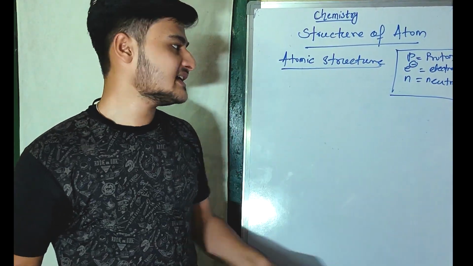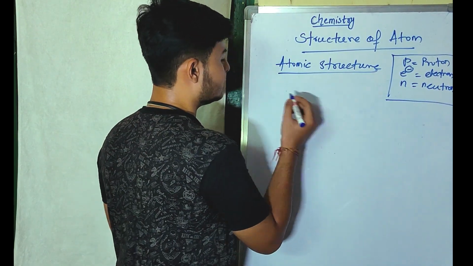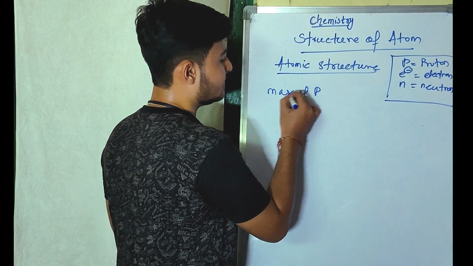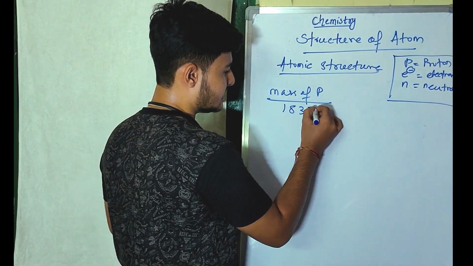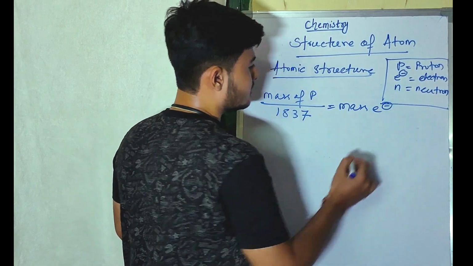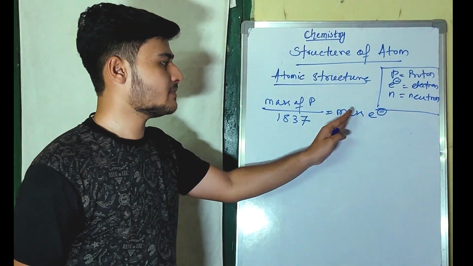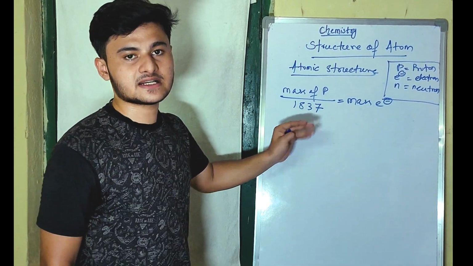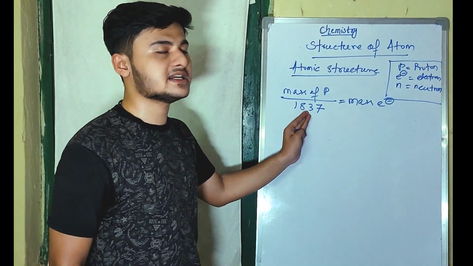Then another formula, which is not that much useful but we have to understand it, is how the mass of the electron is found. So mass of proton divided by 1837 is equal to the mass of electron. So if we have been given the mass of proton and we have to find out the mass of electron, then we just have to divide it by 1837. If you want to find out the mass of proton, just multiply the mass of electron by 1837.